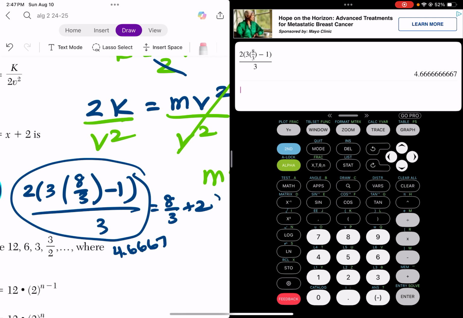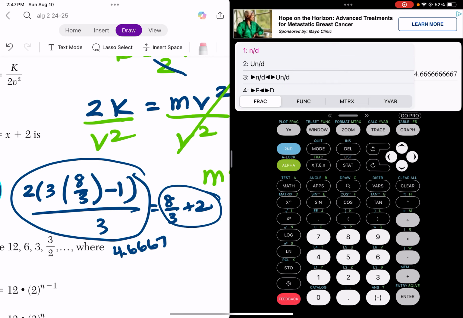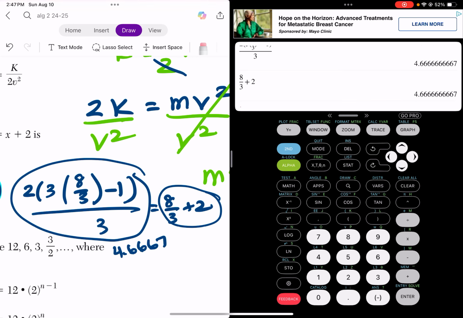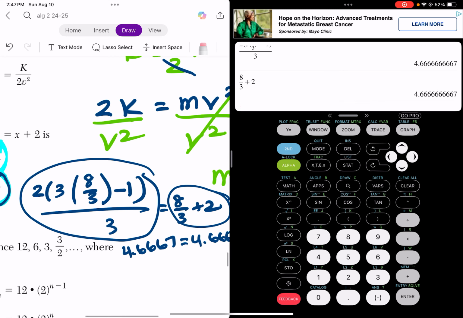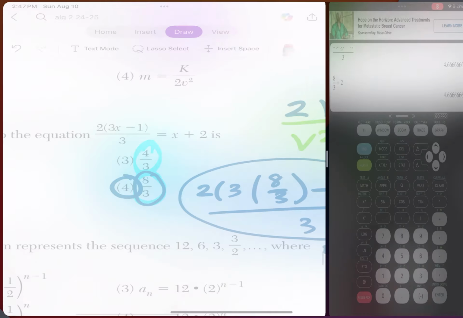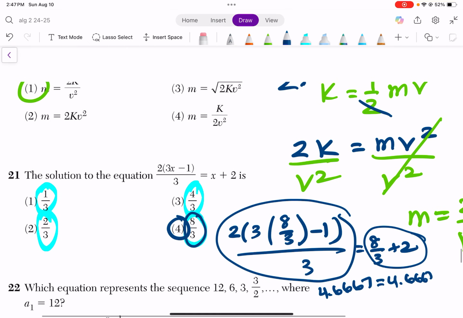4.6667. Now I need to check the right-hand side. So alpha y equals, this one's way easier to type in. So 8 over 3, and then plus 2. Look, it gives me the same decimal. Is that equal to each other? Yes, that is correct. So your answer would be 4. This is how you would do the question algebraically.